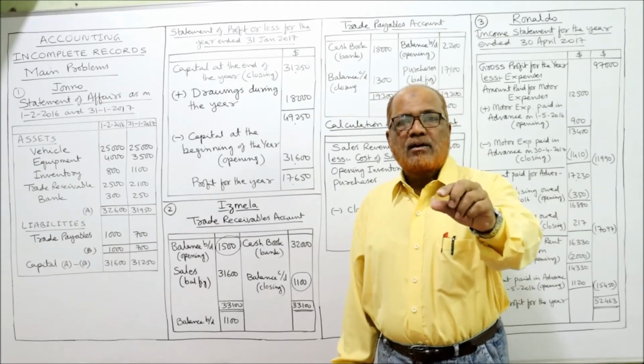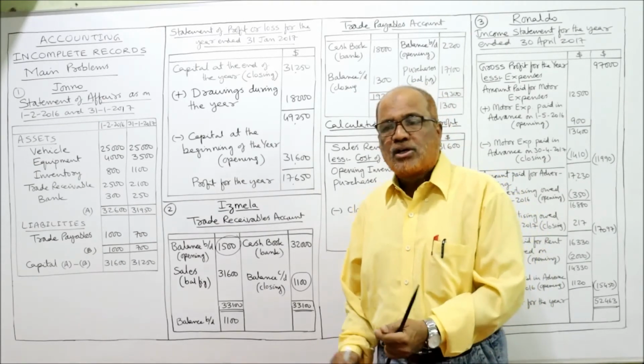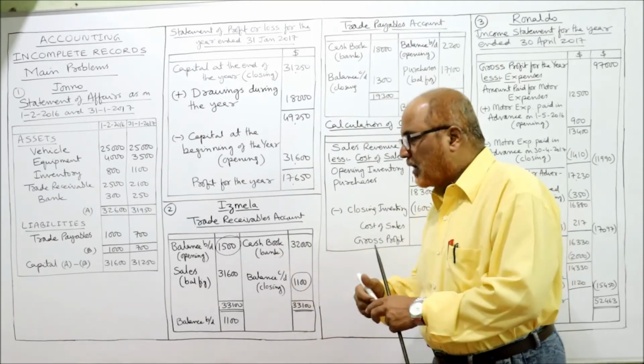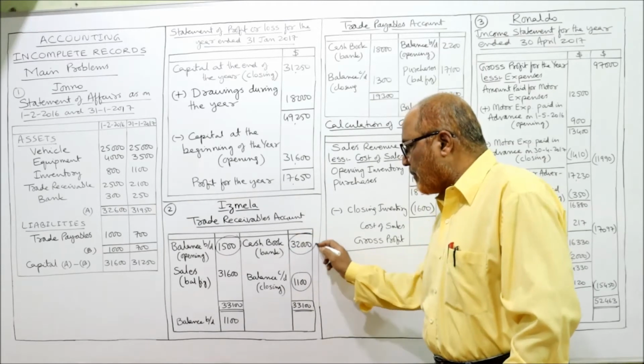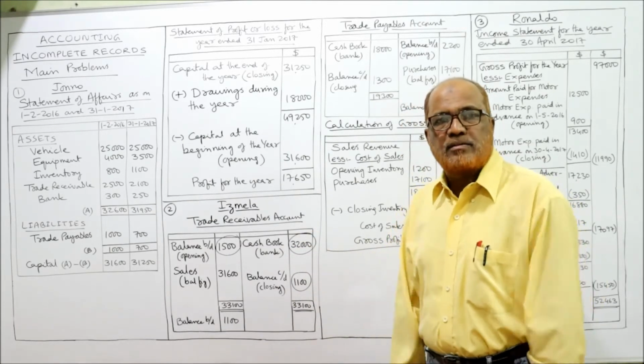So the entry will be bank account debit, receivables account credit. So credit side, cash book, bank, 32,000. This is the amount received from receivables.